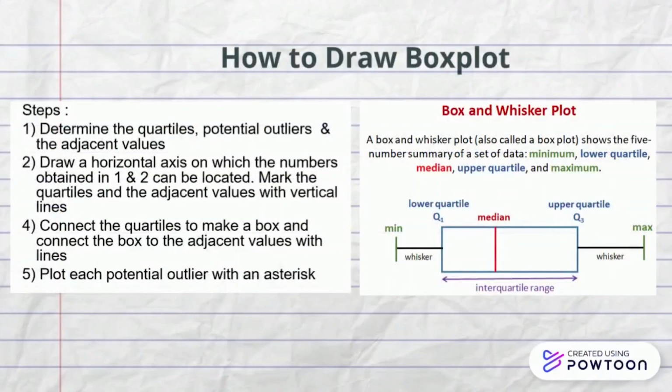For the last part, but not least, is how to draw a box plot. From step 1, determine the quartiles, potential outliers and their adjacent values. Second, draw a horizontal axis on which the numbers obtained in steps 1 and 2 can be located. Mark the quartiles and adjacent values with vertical lines. Connect the quartiles to make a box and connect the box to the adjacent values with lines. And for the last, plot each potential outlier with an asterisk. And at the right, the image shows how a box plot looks like.